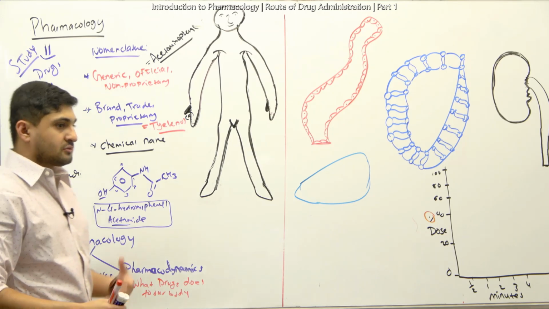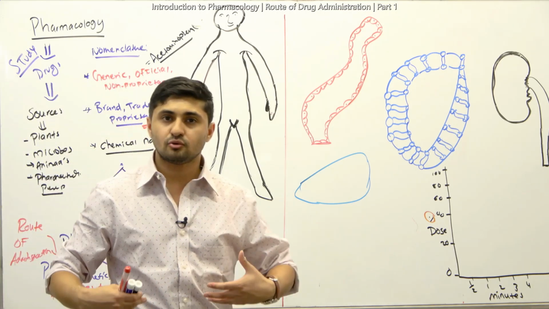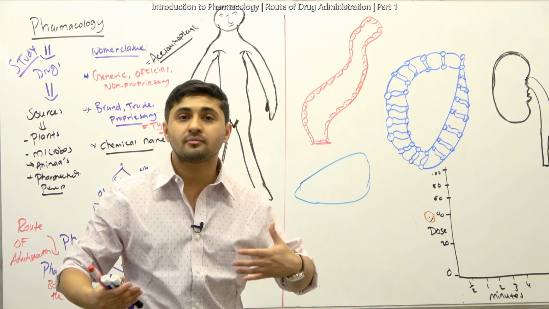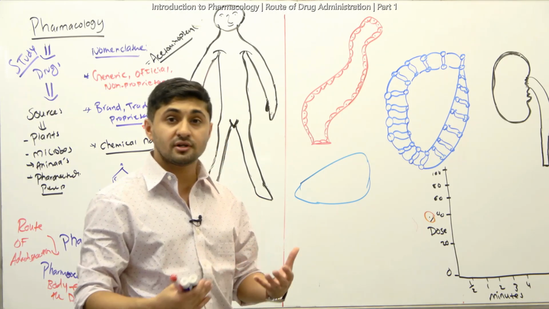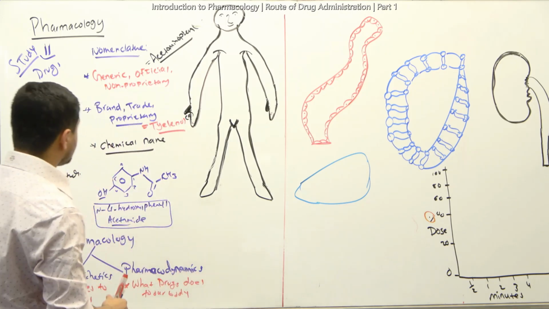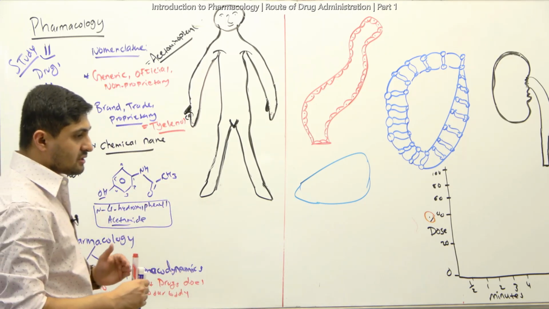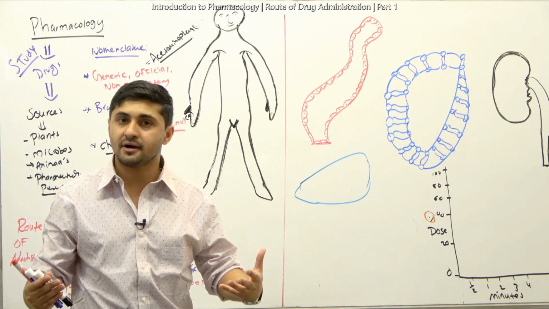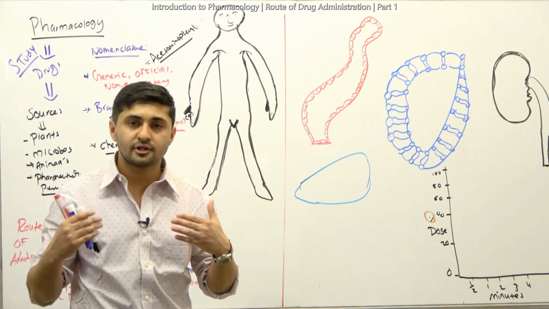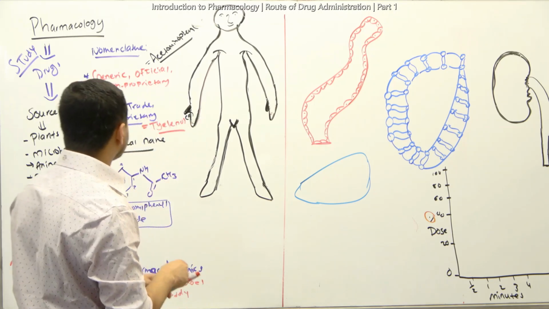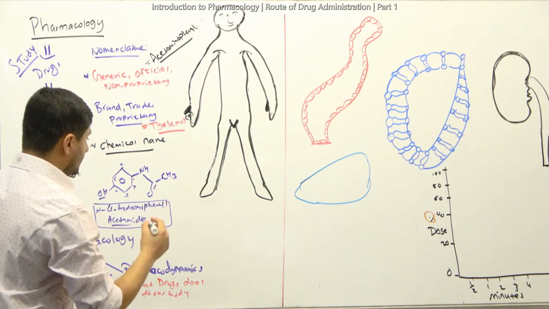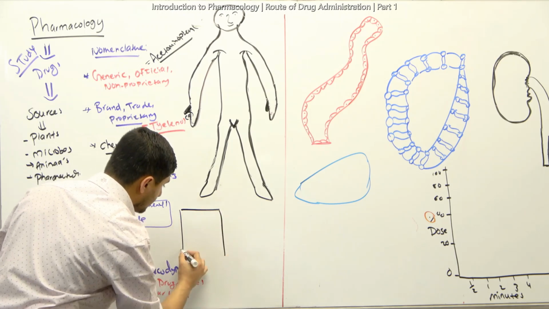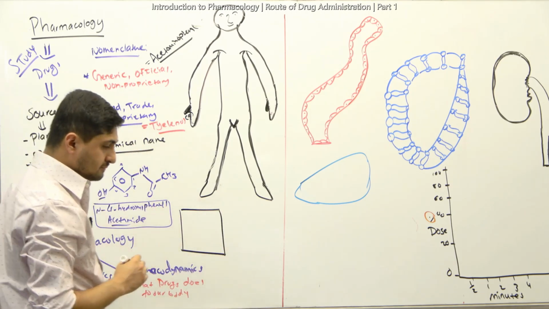Now, there are different ways you can actually get drugs into our systems, right? And we have to talk about all of that, because it's really important. Whenever we talk about the route of administration, there are a couple of things that we need to think about, a couple of concepts that we need to be familiar with. And what are those concepts? All right, let's write them down right here, and we'll talk about this. What are those couple of concepts that we have to know about?